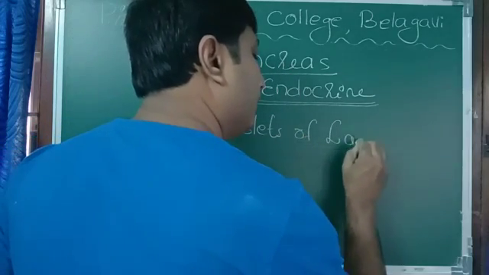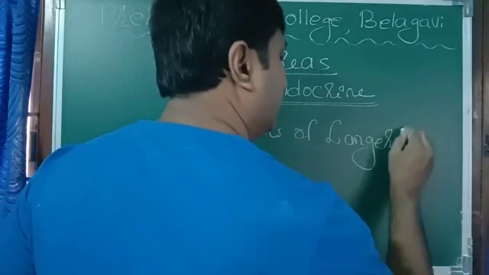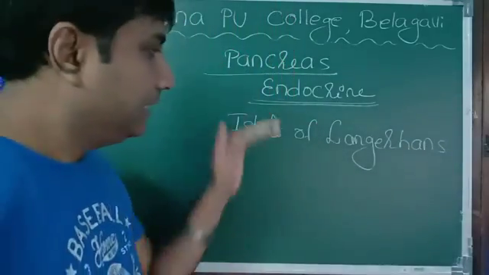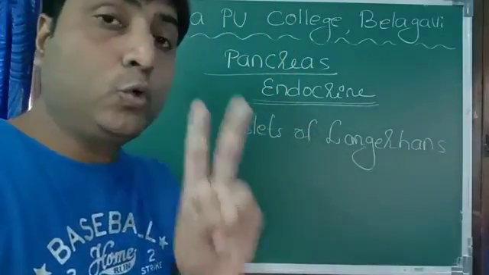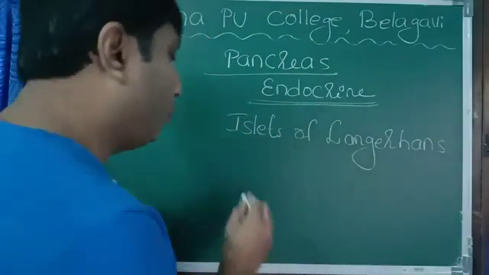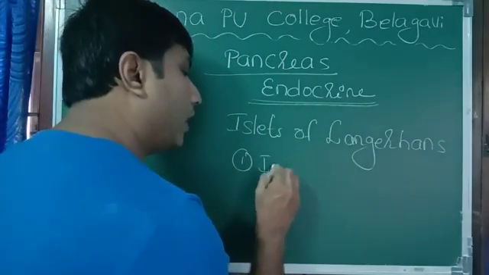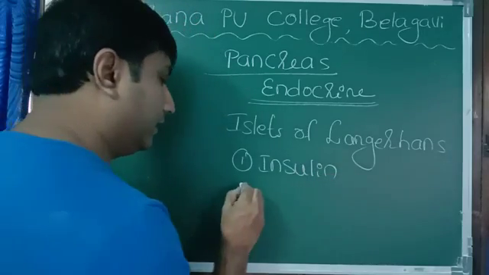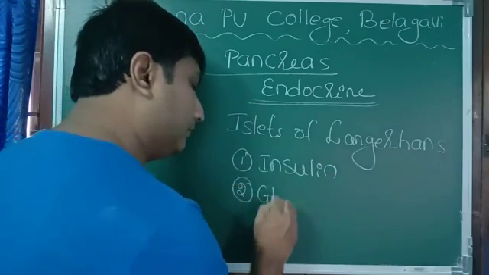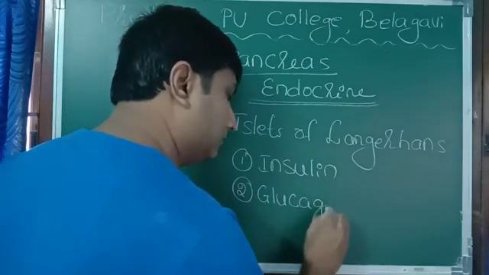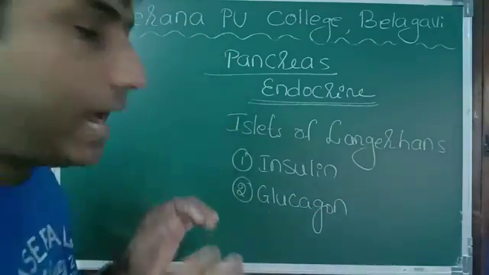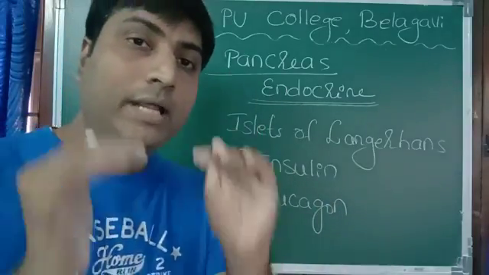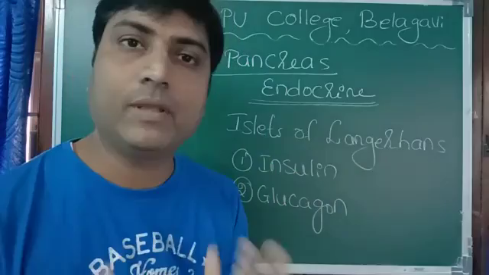This releases two types of hormone. One is the well-known hormone insulin, and the other is glucagon. Insulin and glucagon, both of them play a major role in maintaining sugar level in the blood.